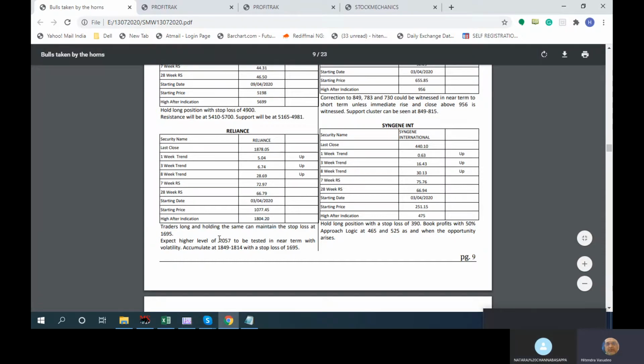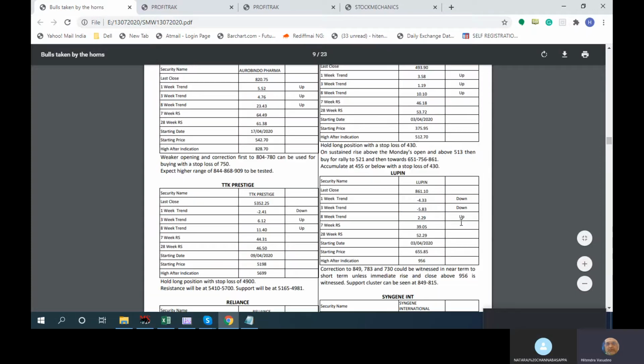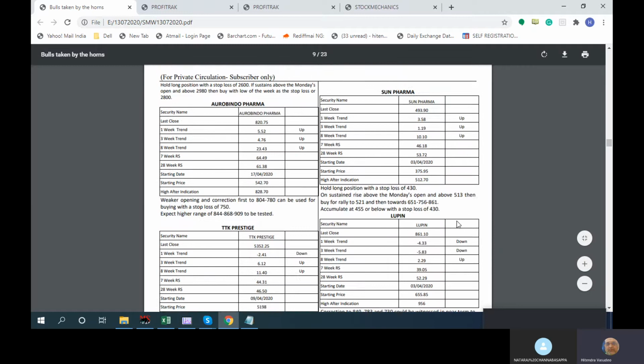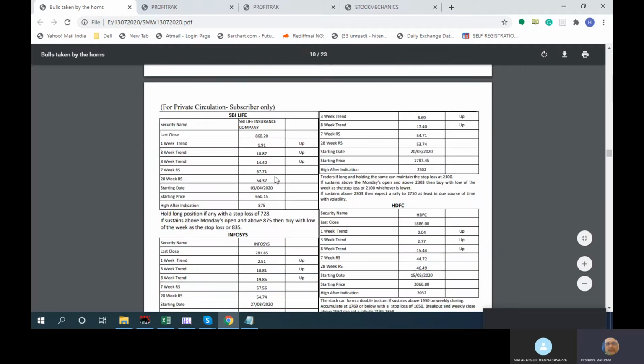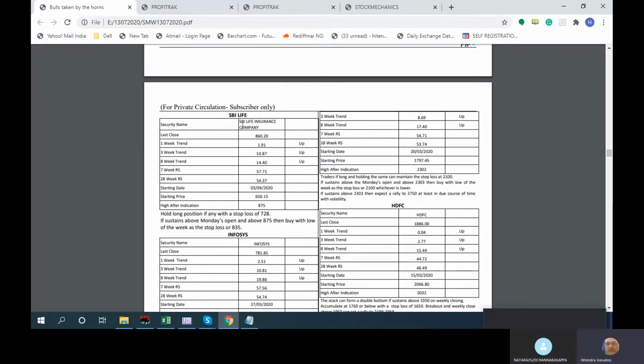We said expected, and we are very close to it now. There will be coverage on Sun Pharma and so on, and then Syngene. Last week we had a signal in SBI Life as one of our products, and it is under coverage. So if you are taking multiple products, the advantage is that if this is like a mother product, and you are taking other ancillary products, then you can see that it is also coming in.